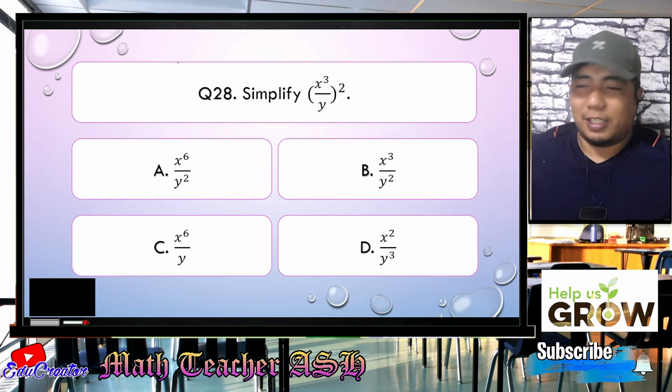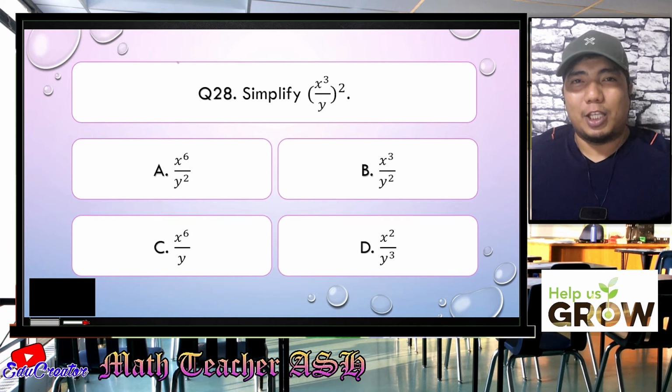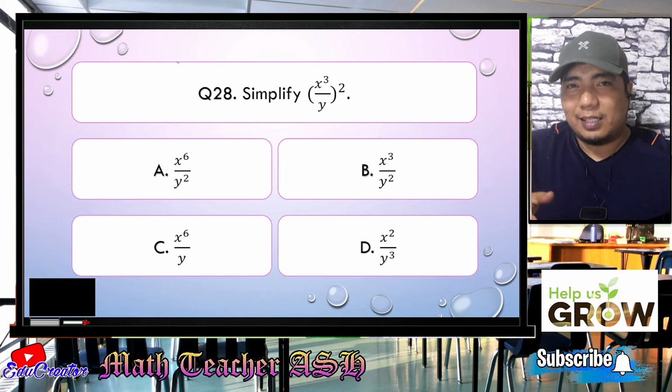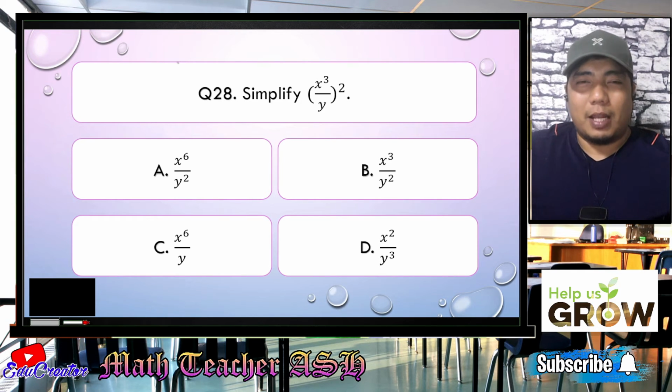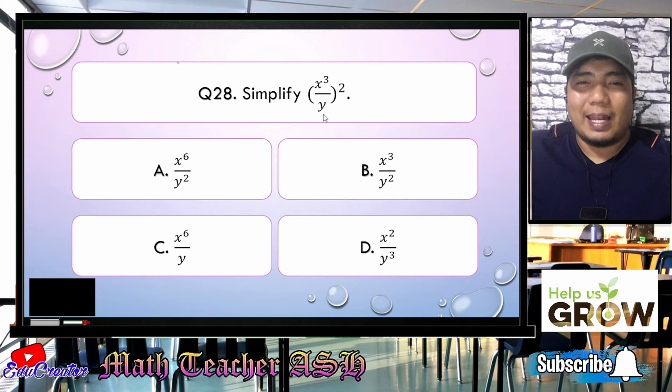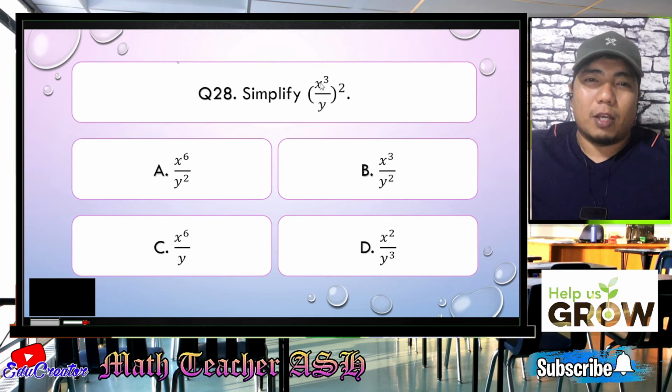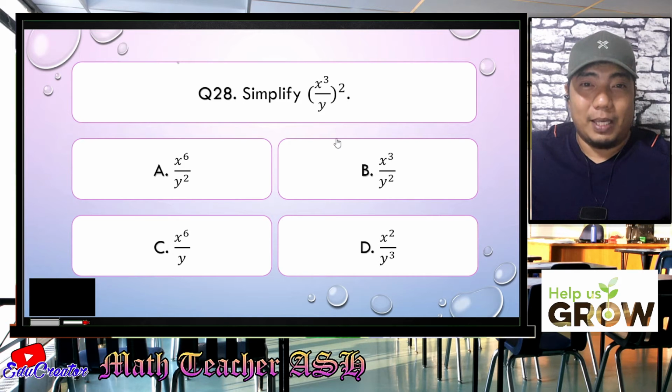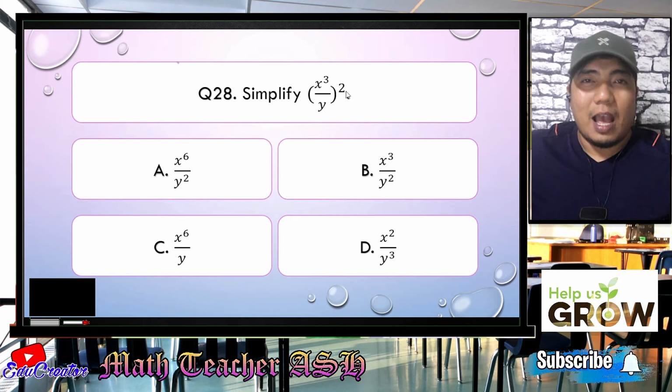Alright, math learners, this is just an application of the power rule, but in this case, it is not power of the product, but it is power of the quotient rule. So therefore, as you can see, we cannot divide these two here because they have different bases. So what we can do is you just apply the power rule.